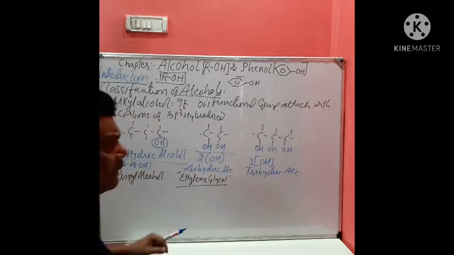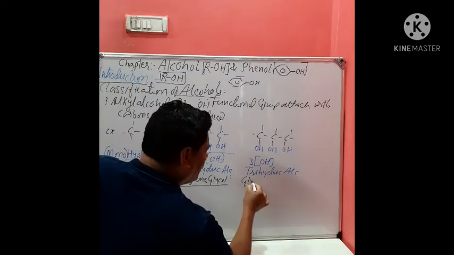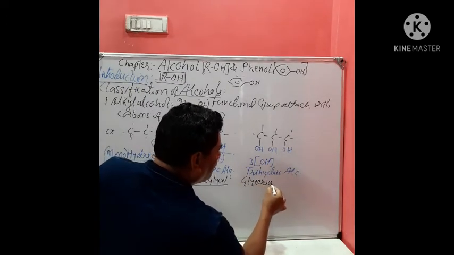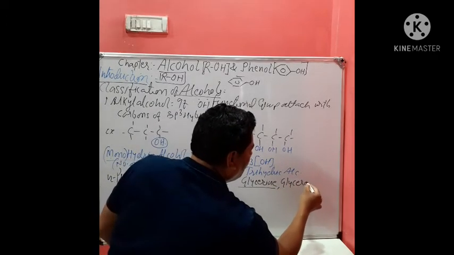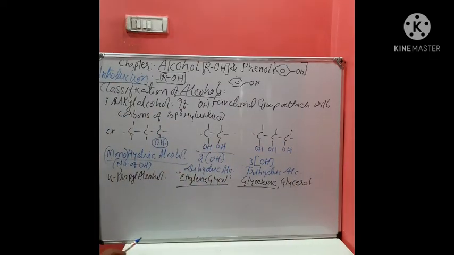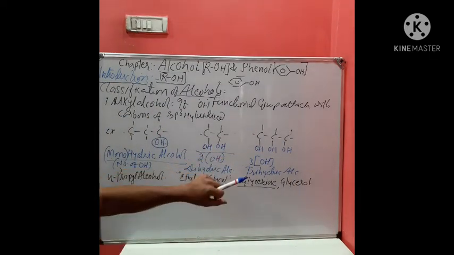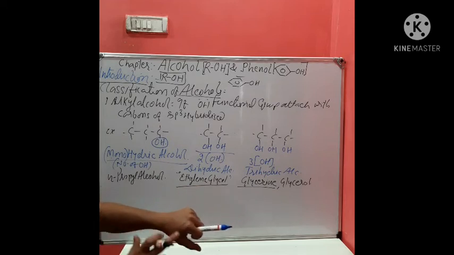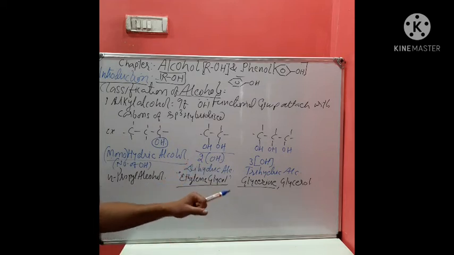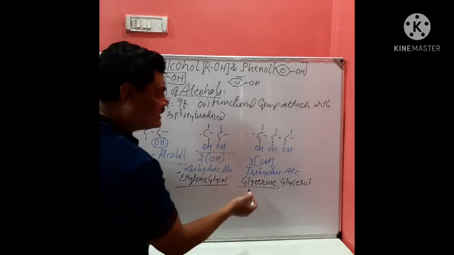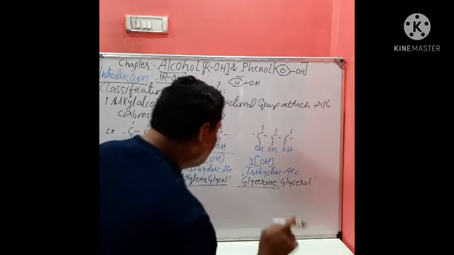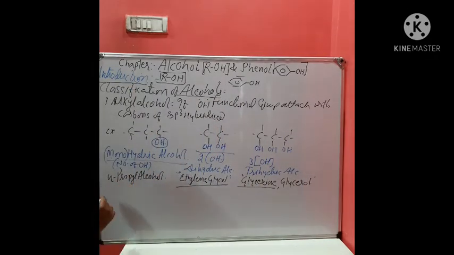And trihydric alcohol, this is a very important compound called glycerine, or this is also known as glycerol. If you say IUPAC, that becomes glycerol. The glycerol which we are using to finish the moisture, that is in moisturizing cream and shaving cream, we are using this substance. It provides some oily surface. So in the cosmetic industries, these substances are frequently used. So this is one type of classification.